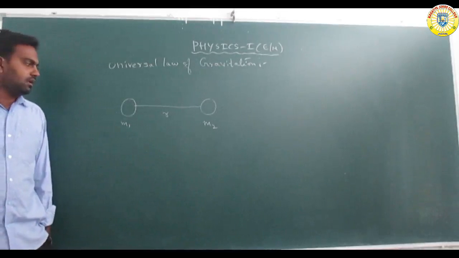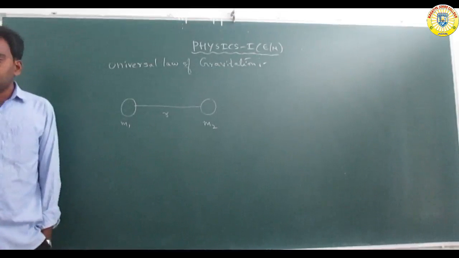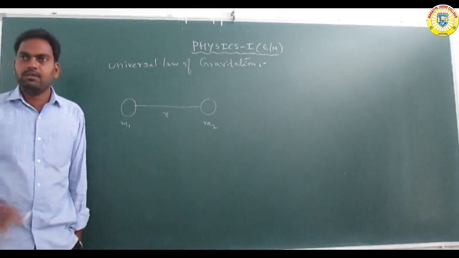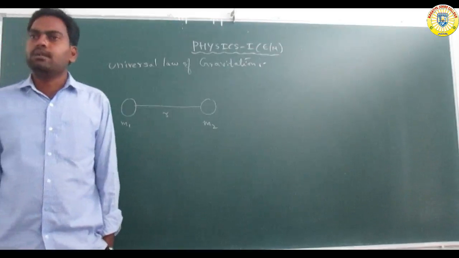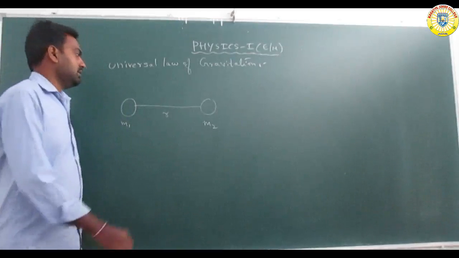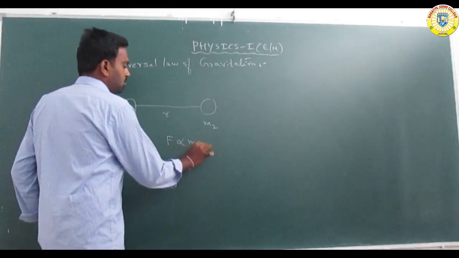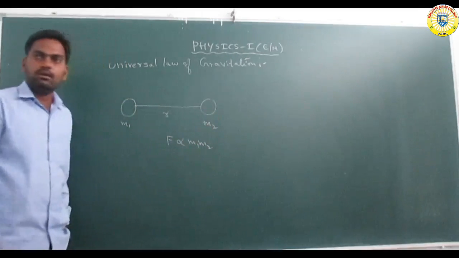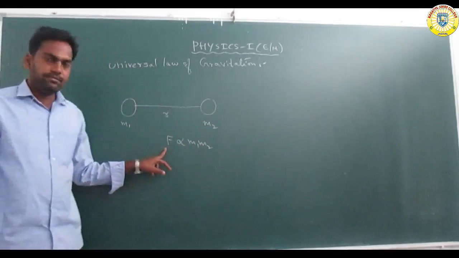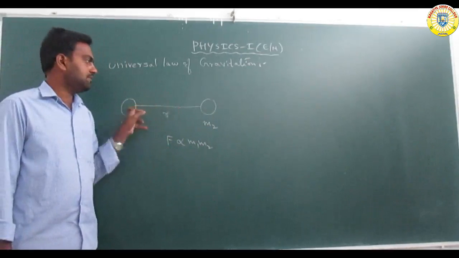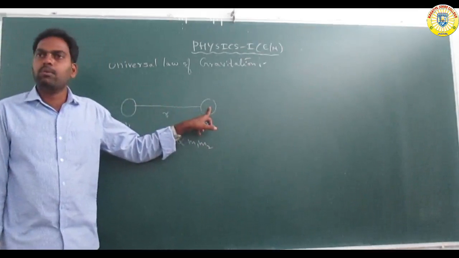Now the attractive force or repulsive force, whatever it may be, acts between the two bodies. F is directly proportional to the product of the two masses. F is the force acting between the two bodies or two particles.